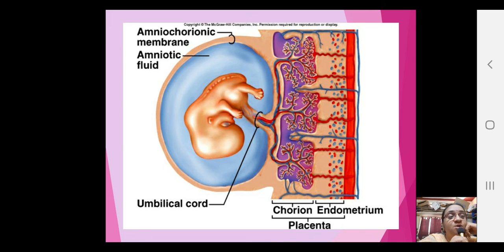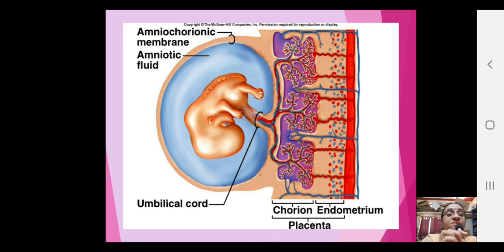As the embryo grows in size, naturally the uterus is also growing in size, and such a uterus which is enlarged is called the womb in general terms. So for the layman, womb is what they will understand.